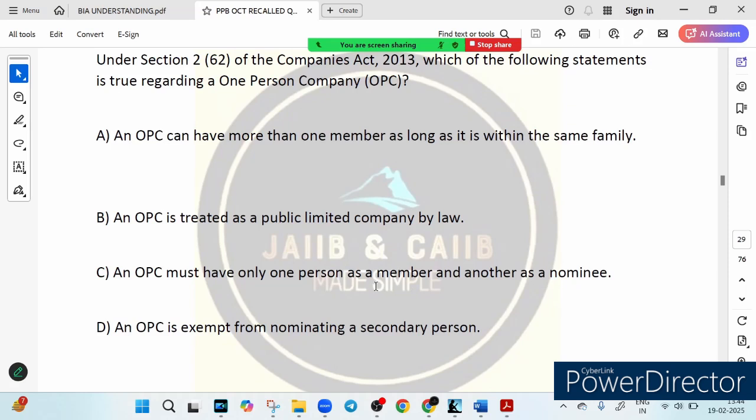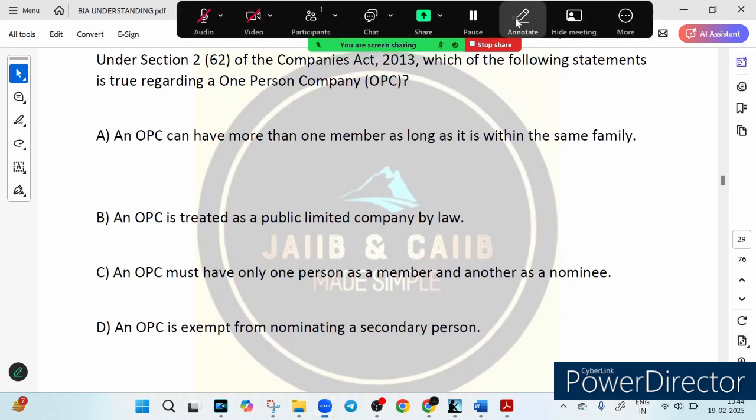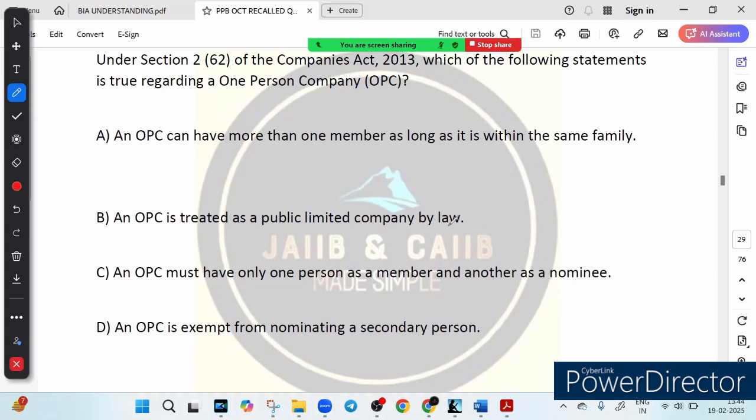An OPC can have more than one member as long as it is within the same family. OPC is treated as a public limited company by law. An OPC must have one person as member and another as nominee. OPC is exempted from nominating a second person. So option A says that OPC can have more than one member as long as it is within the same family. Is it true? No, it is not true.